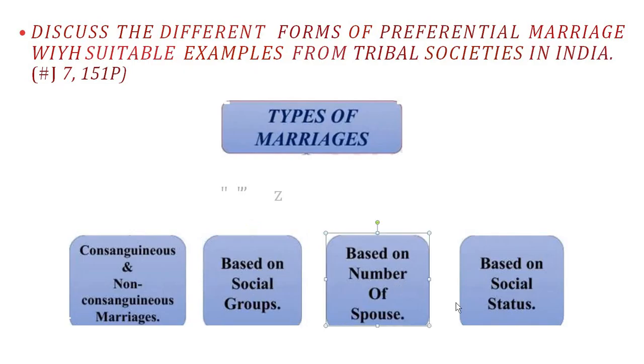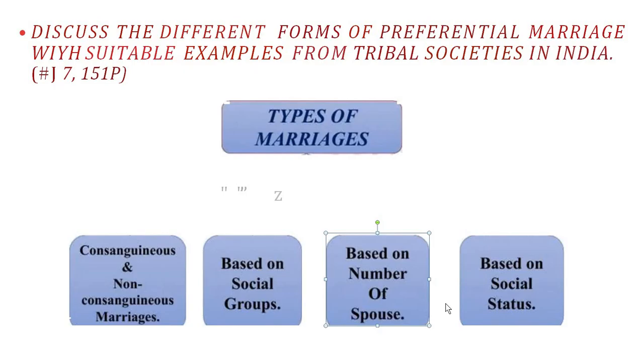Next is based on the number of spouses. If we look at the beginning, there was hunting and gathering, where polygamy used to be accepted. Polygamy means when one person is married to one person only. Men used to go hunting, with a lot of stress and physical hard work, and there might be a chance the man would not survive the hunting season.